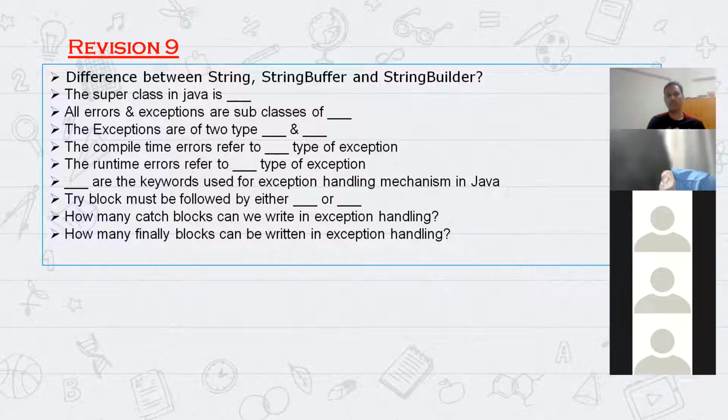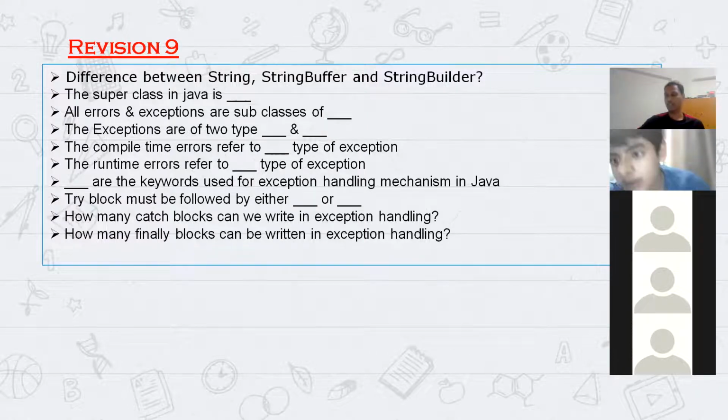We use the new keyword to create the class. Can anyone explain whether we can create the String object in the same way as StringBuffer and StringBuilder using the new keyword? Give an example.